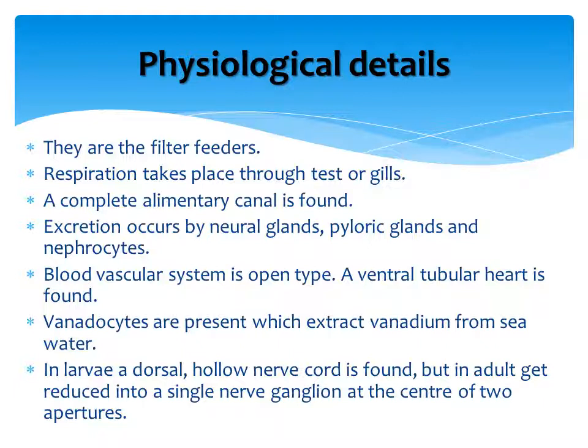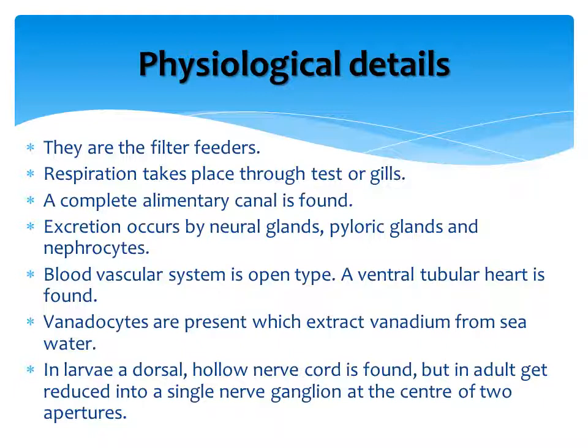The alimentary canal is complete. Excretion occurs through the pyloric glands, sometimes nephrocytes, sometimes neural glands. The blood vascular system is open type, and the ventral tubular heart is present. The heart is present towards the ventral side.